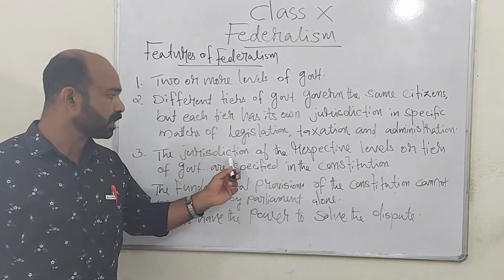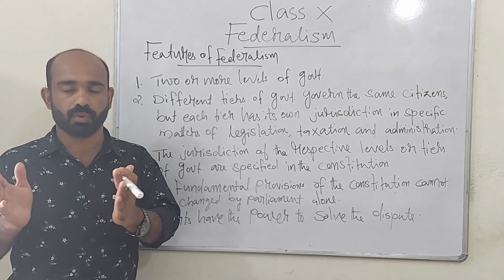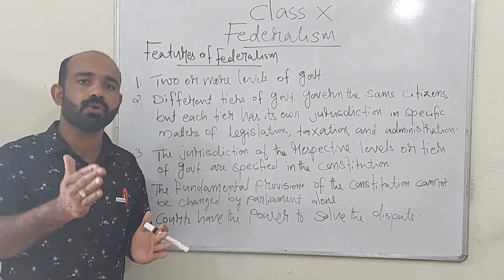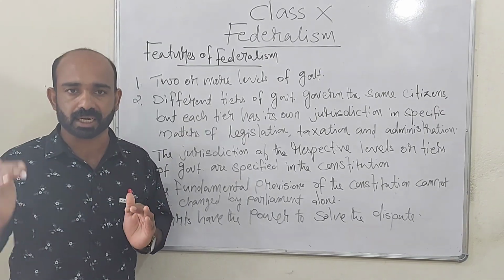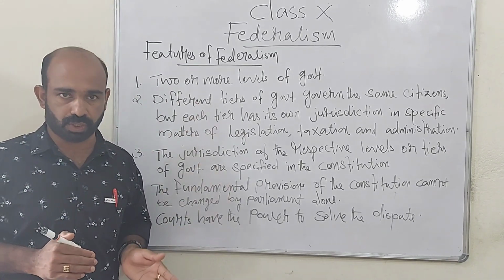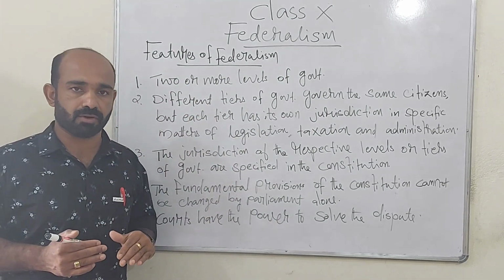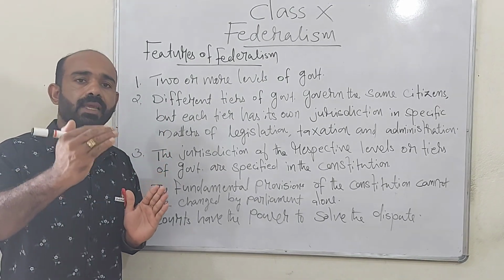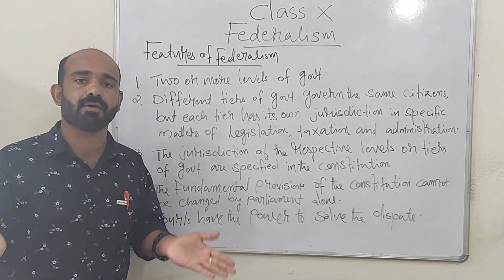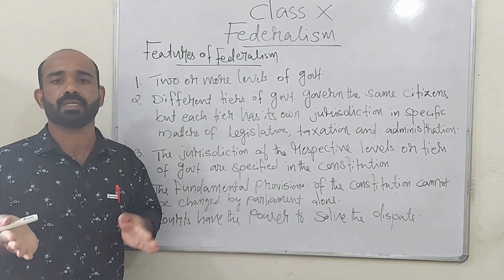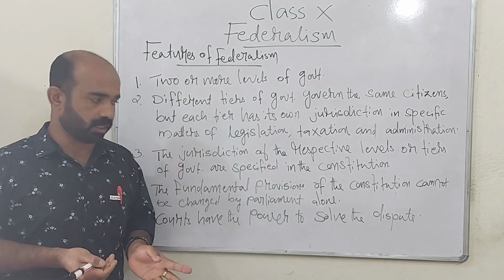Jurisdiction means the power of different levels of government. That means what the central government can do and cannot do, and what state governments can do and cannot do. The powers of the central government and the state government are clearly written in the constitution. So one level of government cannot interfere in a matter of another level of government, because these powers are constitutionally guaranteed, given by the constitution. For the state government, powers are given by the constitution, and for the central government also, powers are given by the constitution. And so misuse of power should not be there.